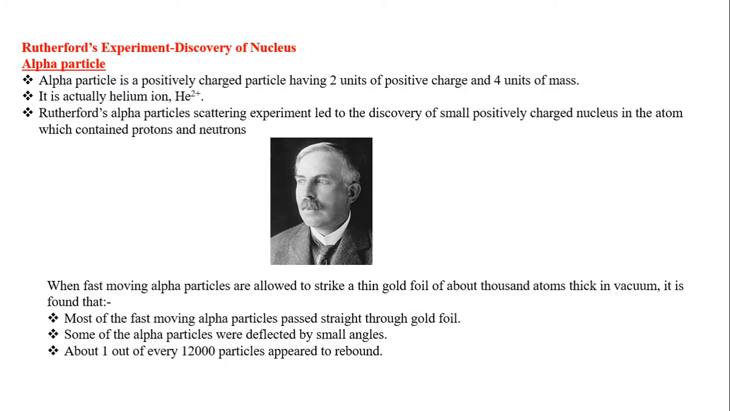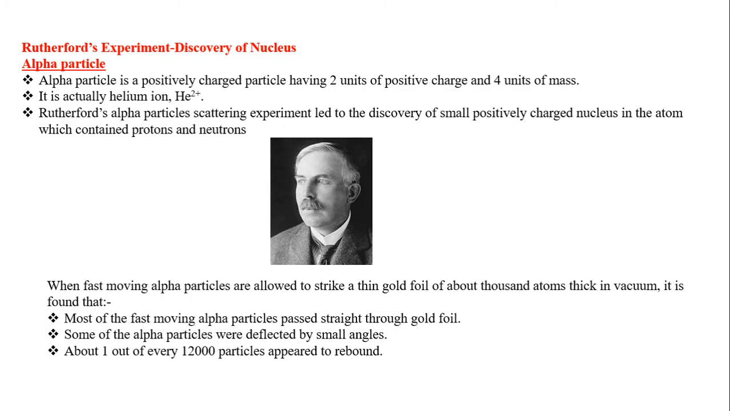Why did he select the thin gold foil? It means he needed the atoms in as thin a layer as possible. And he selected fast moving alpha particles of helium, which have a mass of 4 u. Okay, so what was his expectation? When they hit, most of the alpha particles would be deflected, because the alpha particles are much heavier than the atom. But the result was shocking to the scientist.